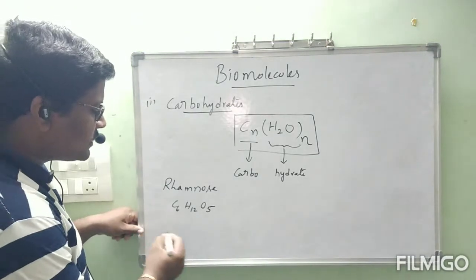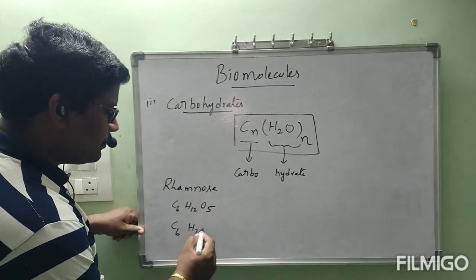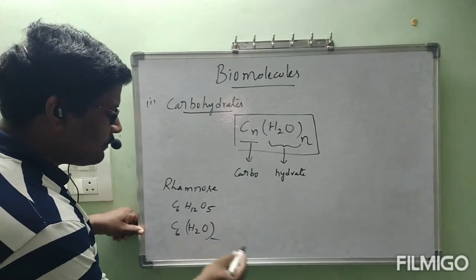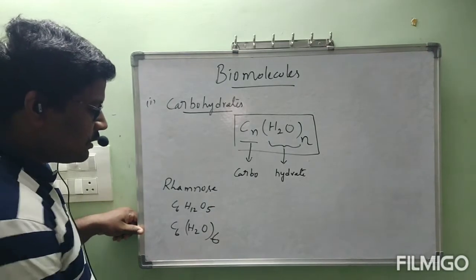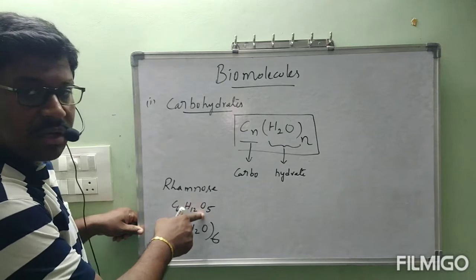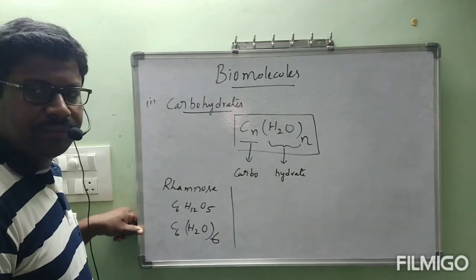C6H12O5. How many carbons are there? Six carbons. Here we cannot write one general number, because oxygen atoms are not six, only five. But this is a carbohydrate.